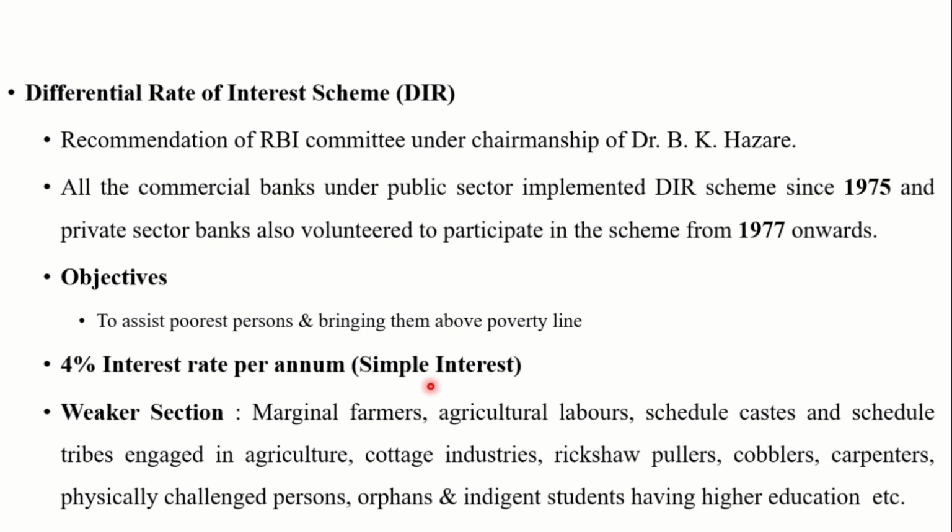Under the DIR scheme, loans are extended to the weaker sections, that is marginal farmers, agriculture labor, scheduled castes and scheduled tribes engaged in agriculture, cottage industries, rickshaw pullers, cobblers, carpenters, physically challenged persons, orphans and indigent students having higher education.